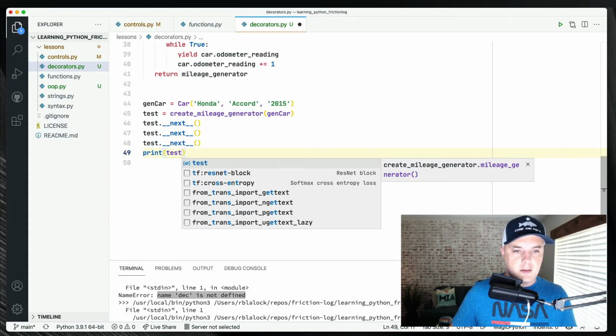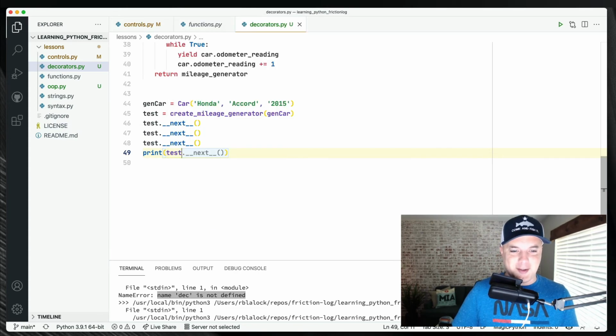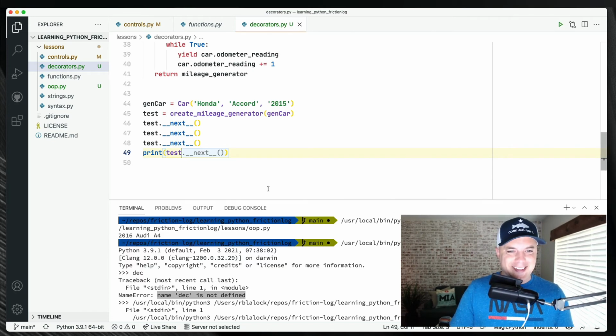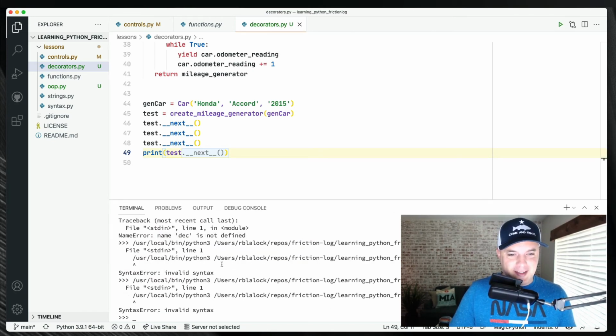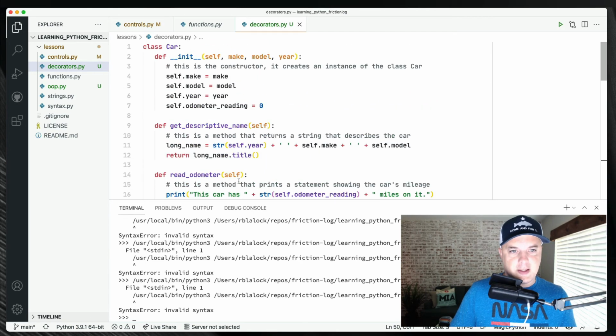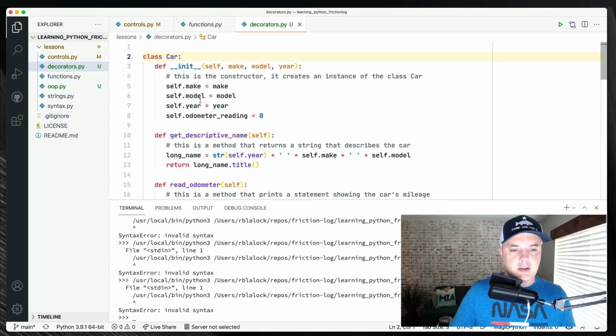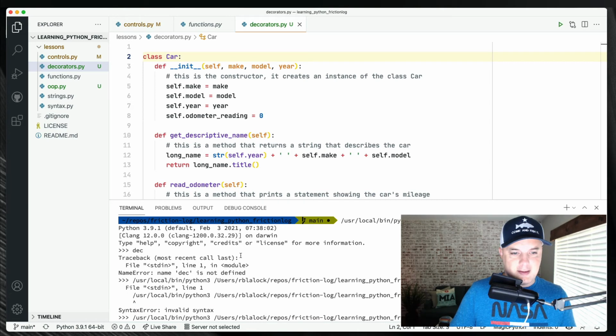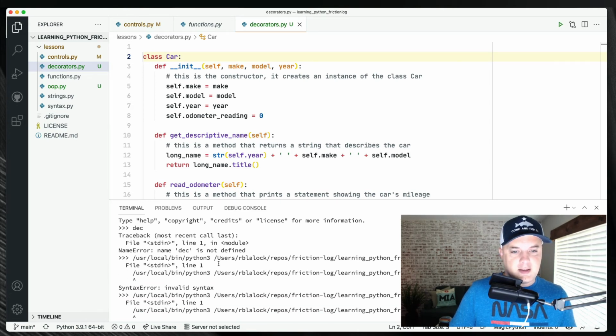Test. I don't even know. I have no idea what I'm doing. Literally no idea what I'm doing. Let's clear this baby. Wait, did I not run this? Invalid syntax. It would help if they told me where it's at. I mean, it says line 1. Better? DEC is not defined.